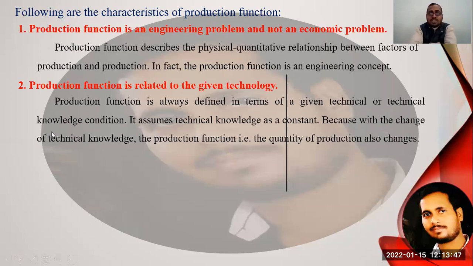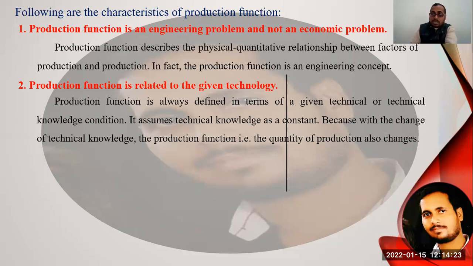Now, the production function is related to the given technology. While considering the production function, we assume that the technological knowledge is constant, because when the technological knowledge changes, the analysis of the production function will not be possible. Production function is always defined in terms of a given technology or technological knowledge conditions. It assumes technological knowledge as constant, because with the change of technological knowledge, the quantity of production also changes.